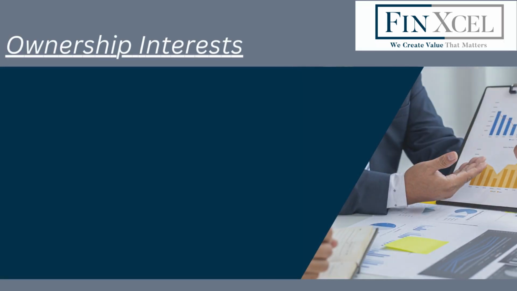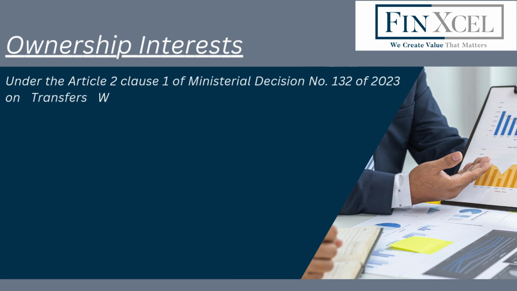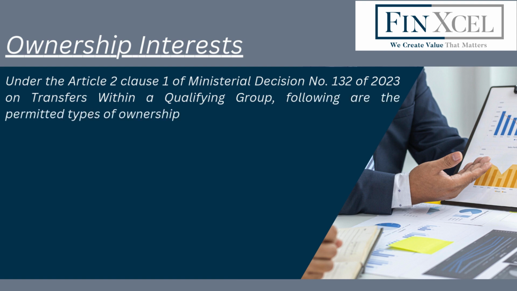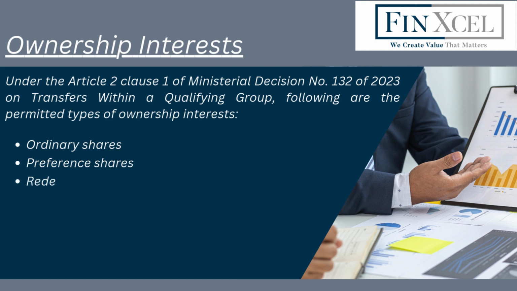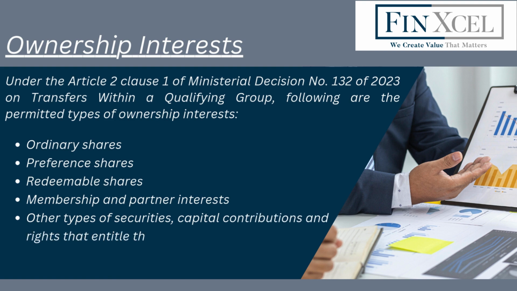Ownership interests. Under Article 2 Clause 1 of Ministerial Decision No. 132 of 2023 on transfers within a qualifying group, the following are the permitted types of ownership interests: ordinary shares, preference shares, redeemable shares, membership and partner interests. Other types of securities, capital contributions and rights that entitle the owner to receive profits and liquidation proceeds.